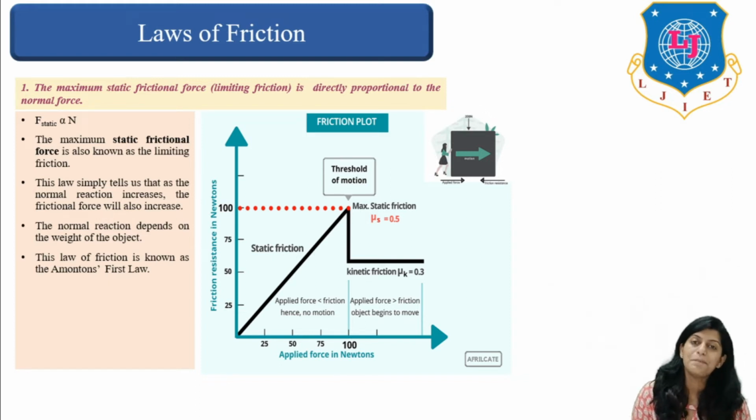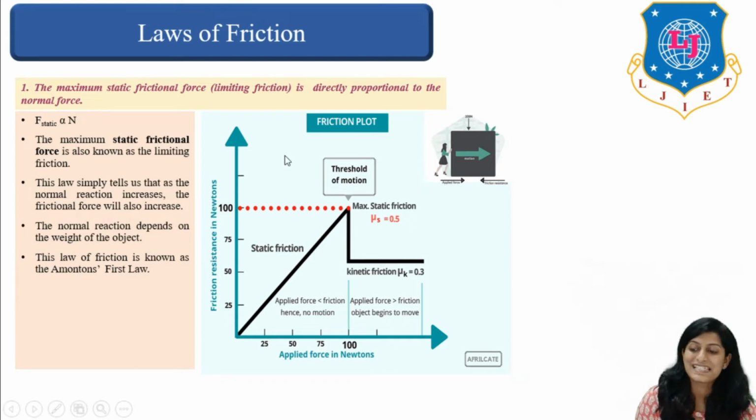This law simply tells us that as the normal reaction increases, the frictional force will also increase, and the normal reaction depends on the weight of the object. This law of friction is known as Amontons' law, right? It is also known as Amontons' first law.